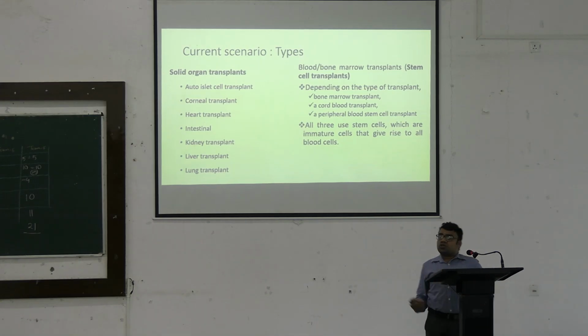Whereas when we look at solid organ transplants, there are two phenomena which may happen. The first phenomenon is, because the organ is from another person, the body may not accept that organ, the cells of that organ, and the immune system of the body will act upon the organ. Other way around, the immune cells of the solid organ can mount an immune response against the body itself. That is also called graft versus host disease. So these phenomena could be seen in case of solid organ transplantation.